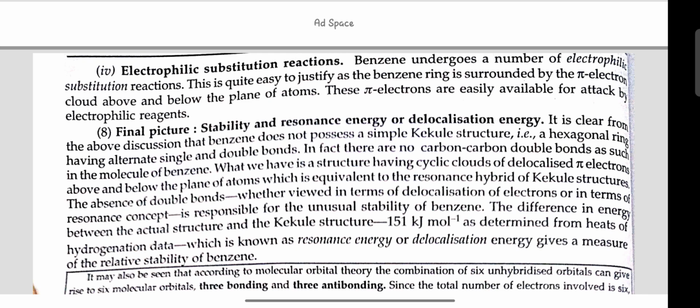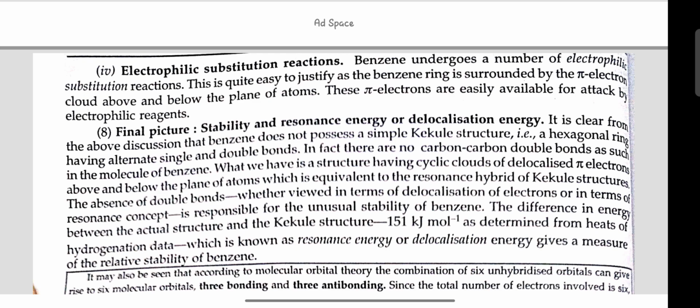Final picture. Stability and resonance energy or delocalization energy. It is clear from the above discussion that benzene does not possess a simple Kekulé structure, a hexagonal ring having alternate single and double bonds. In fact, there are no carbon-carbon double bonds as such in the molecule of benzene. What we have is a structure having a cyclic cloud of delocalized pi electrons above and below the plane of atoms, which is equivalent to the resonance hybrid of Kekulé structures.